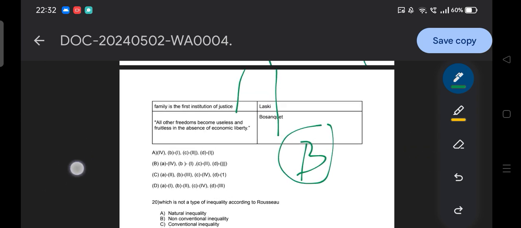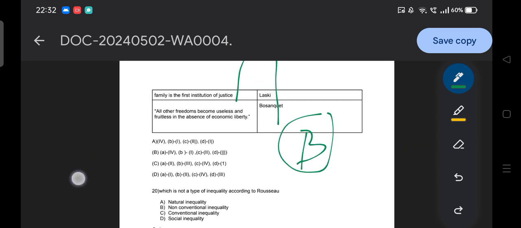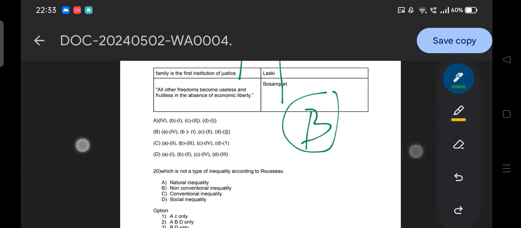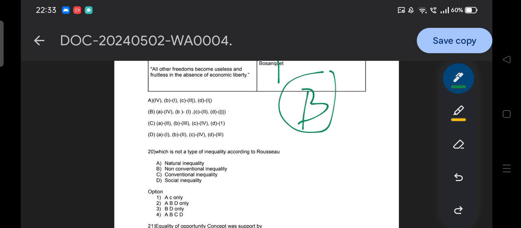Then moving to the next question, which is not a type of inequality according to Rousseau. According to Rousseau, option A natural inequality, option B non-conventional inequality, option C conventional inequality, option D social inequality. So you need to find which is not a type. As I said to you guys, I have not covered the equality class, so you need to cover this thing through this question only.